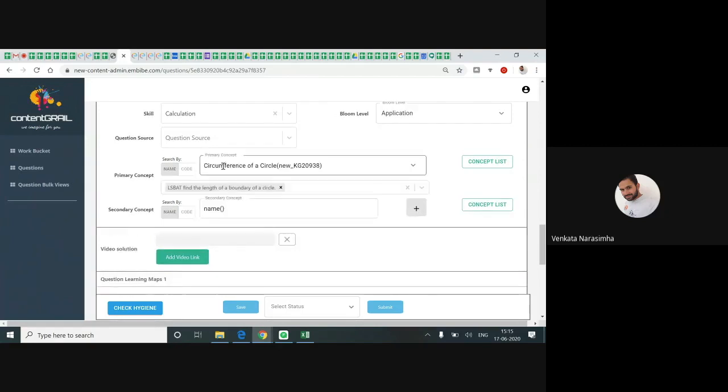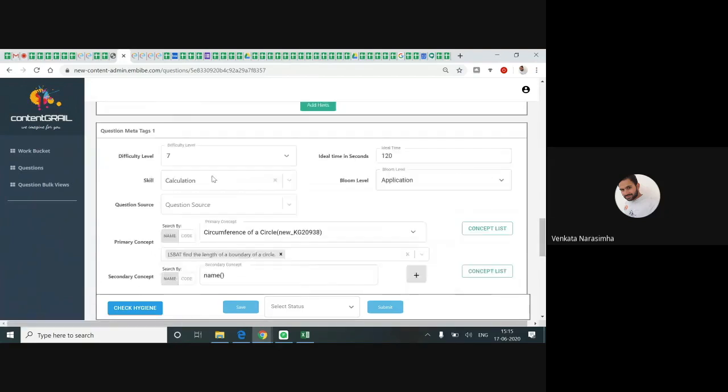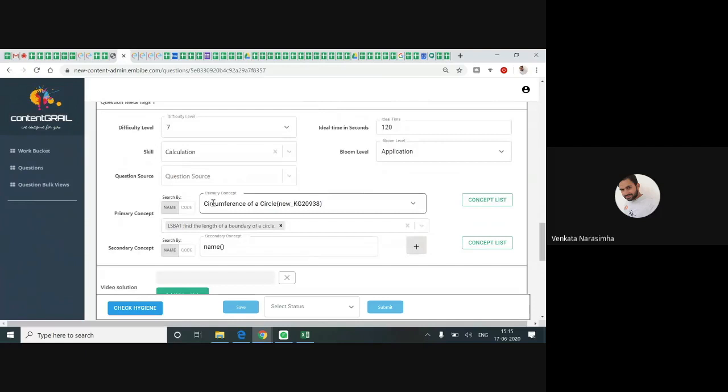So here in the question meta tags you can see the primary concept, right? In the primary concept the concept is already tagged, and the primary competence is also tagged, and the secondary concept is nothing here.